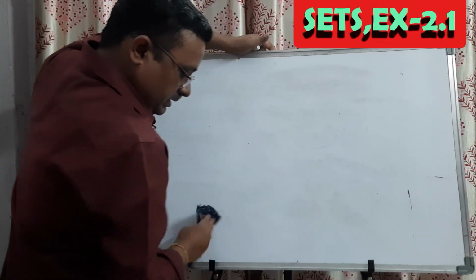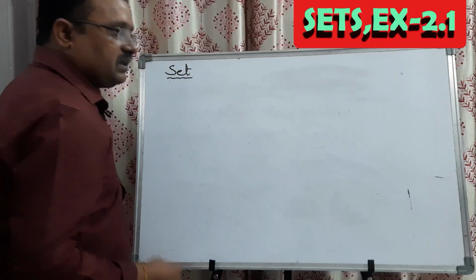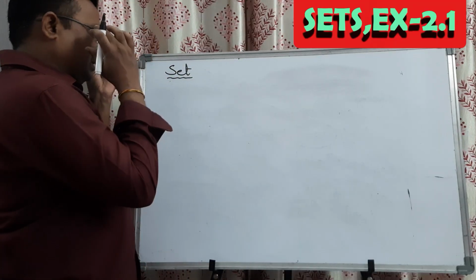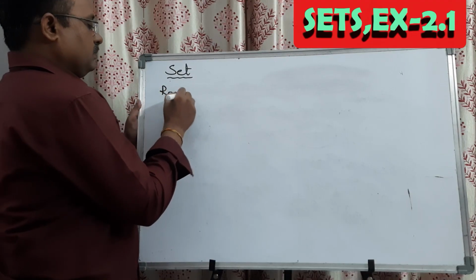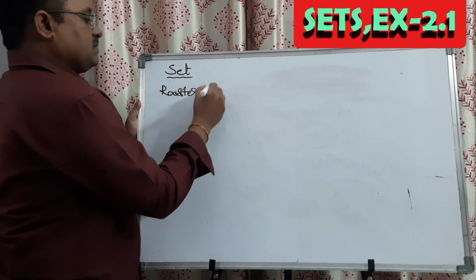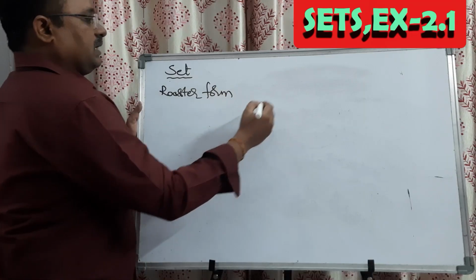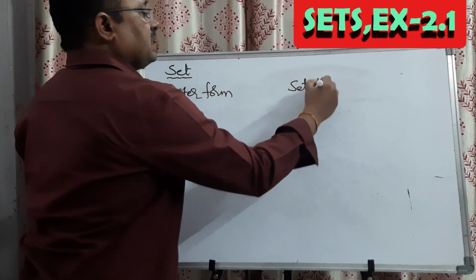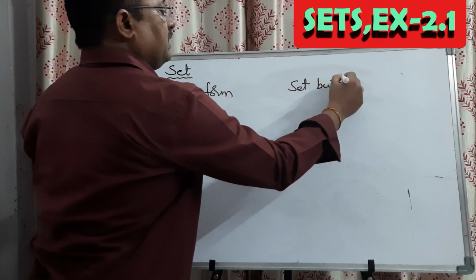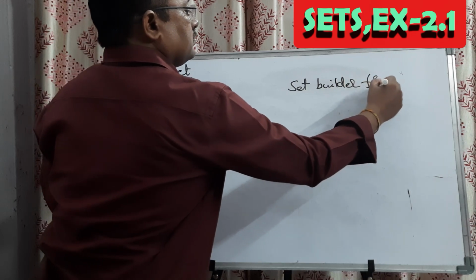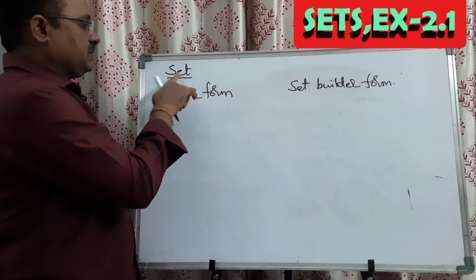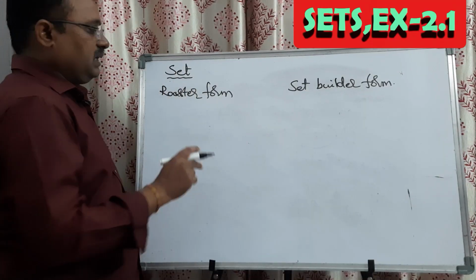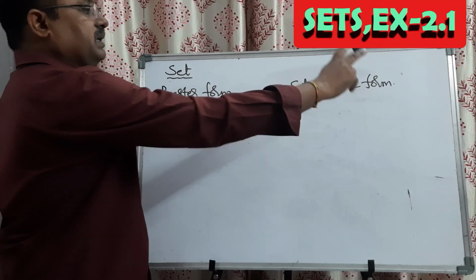Sets can be represented in two models. One is roster form. Another one is set builder form. In two different models, you can represent sets.